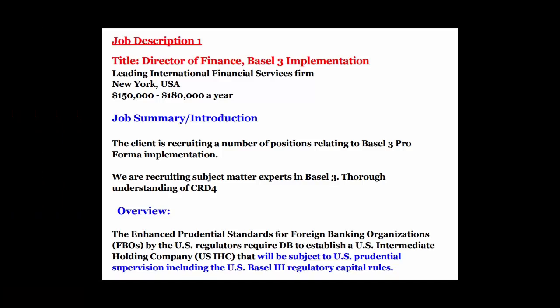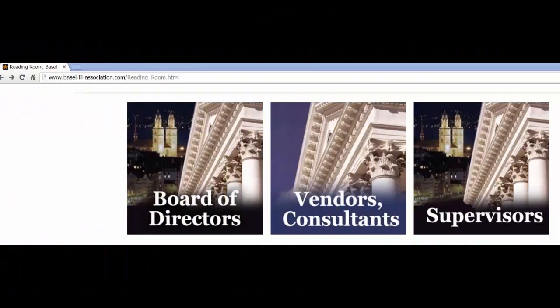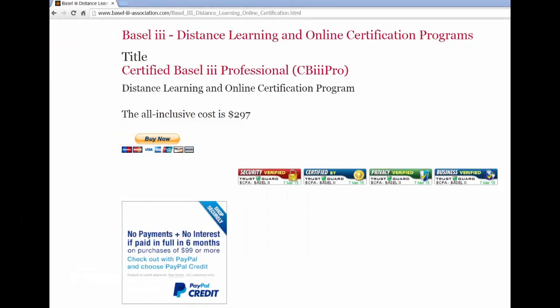Basel III Leverage Ratio. An underlying cause of the global financial crisis was the build-up of excessive on-balance and off-balance sheet leverage in the banking system. In many cases, banks built up excessive leverage while apparently maintaining strong risk-based capital ratios. At the height of the crisis, financial markets forced the banking sector to reduce its leverage in a manner that amplified downward pressures on asset prices. The Basel III framework introduced a simple, transparent, non-risk-based leverage ratio to act as a credible supplementary measure to the risk-based capital requirements.